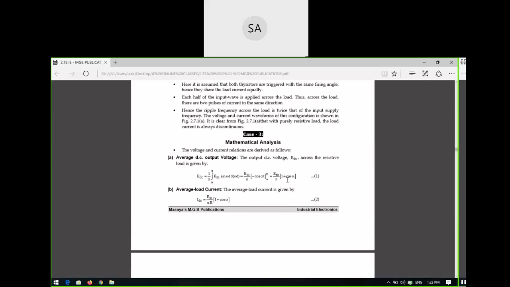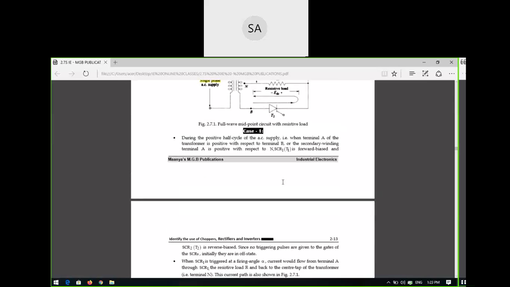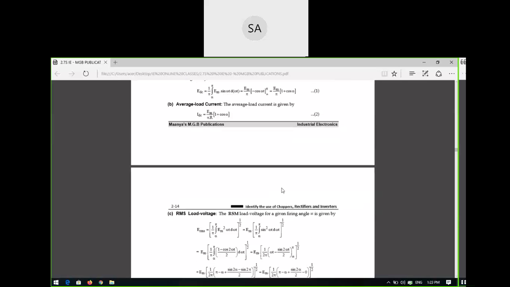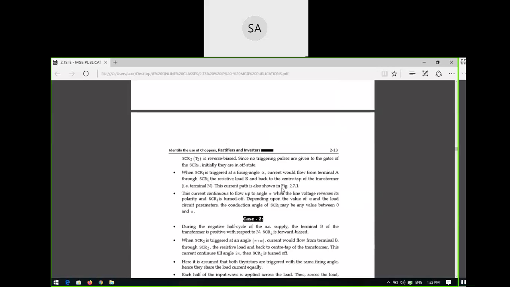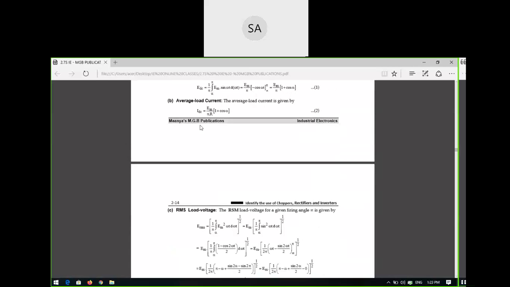In the half wave rectifier it is Vm by pi. Here it is Vm by pi into 1 plus cos alpha. For the load current, it will be Em by 2 pi r in the half wave, and here Em by pi r into 1 plus cos alpha. So this is the only difference. You have to remember the values also. They will also ask for the mathematical analysis. They will ask you to explain the single phase full wave rectifier with the mathematical operation. So just remember these values.